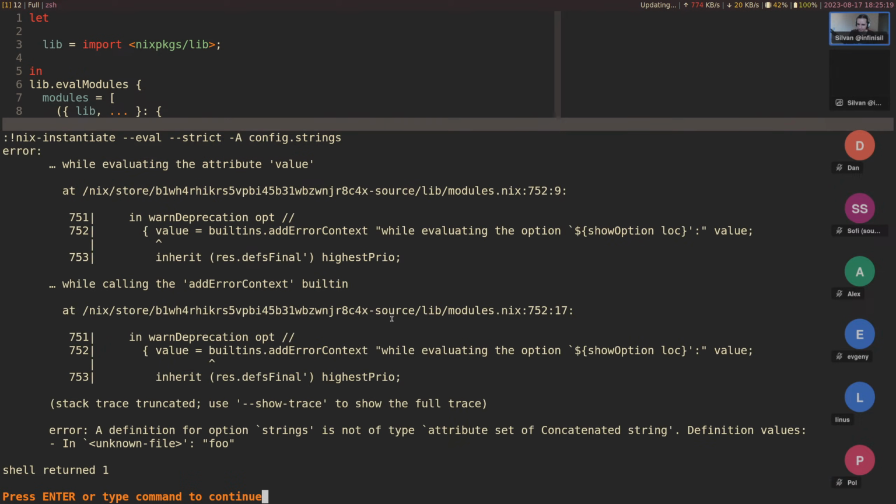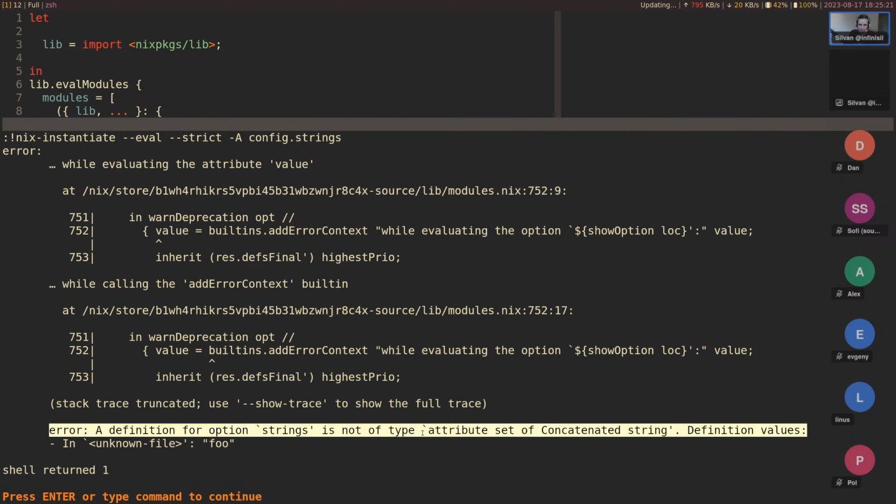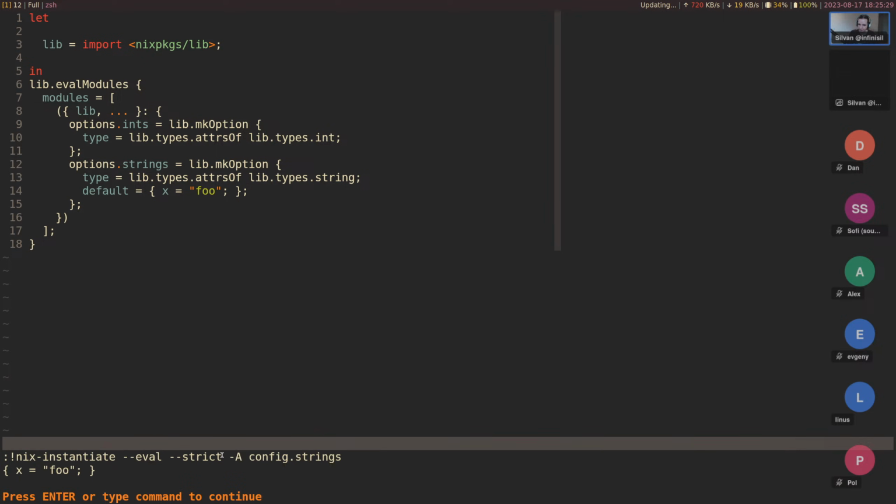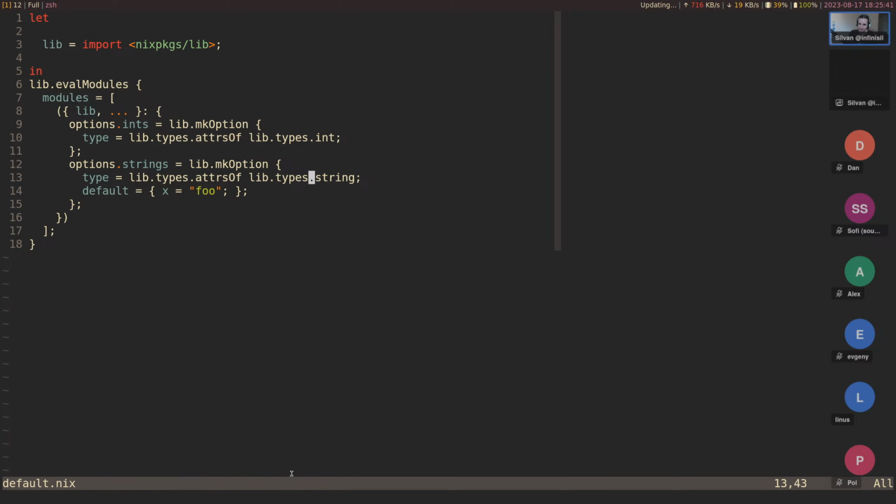And if I do this, all right, the option type is mismatching now. So let's do x equals this. And yeah, that's actually not what I expected. I expected it to throw a warning. Well, in any case, string is deprecated because it kind of silently concatenates strings.